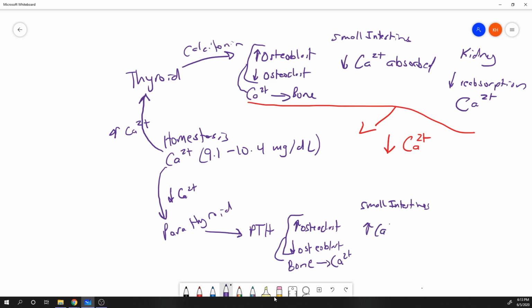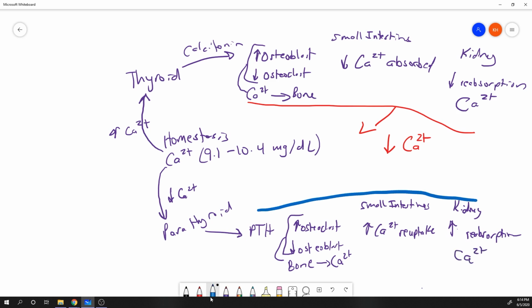It increases calcium reuptake. And then lastly, at the kidneys, the effect is the opposite as well. Parathyroid hormone results in an increase in the reabsorption of blood calcium. Collectively, all of these would result in an increase in blood calcium, restoring us back to homeostasis.